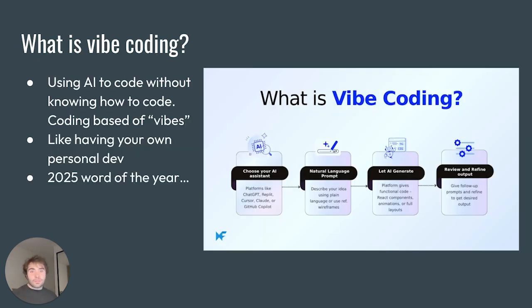Quickly, what is vibe coding? For those of you that are kind of confused, it's hard to miss, but it's in the name. Just coding based on vibes and getting AI to code while you don't know how to code. So you just tell it to do something and it does it. And it feels like you have your own personal dev.